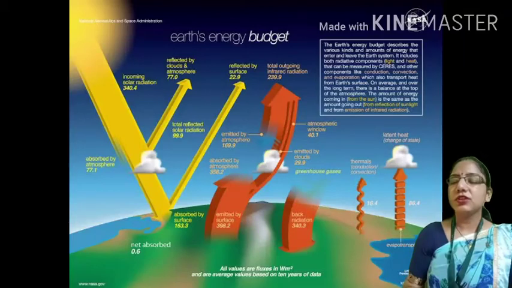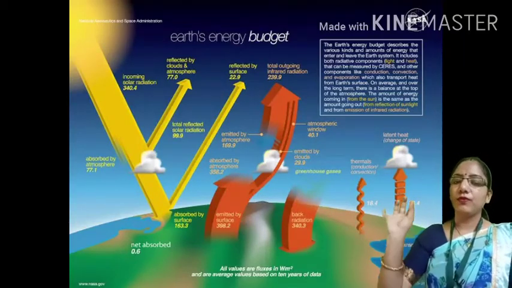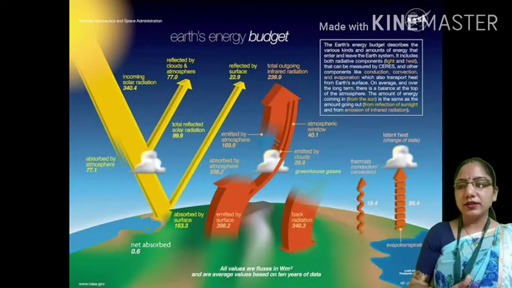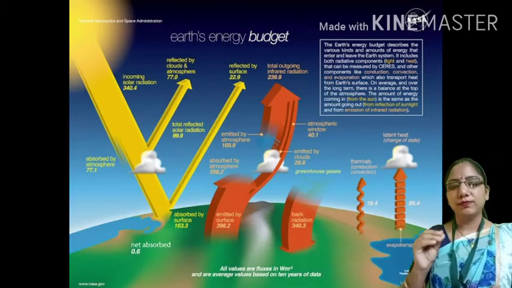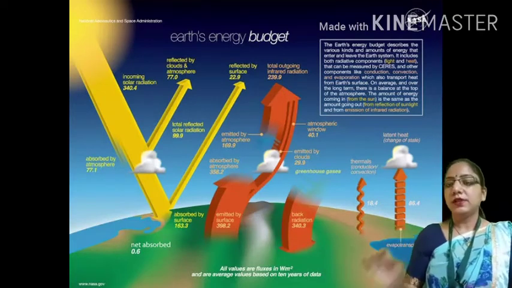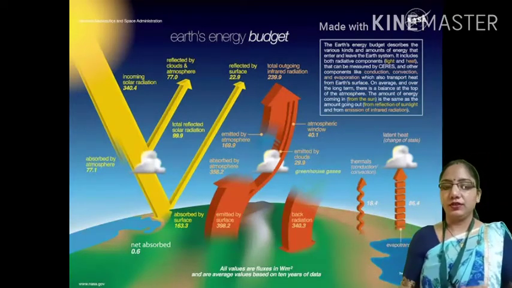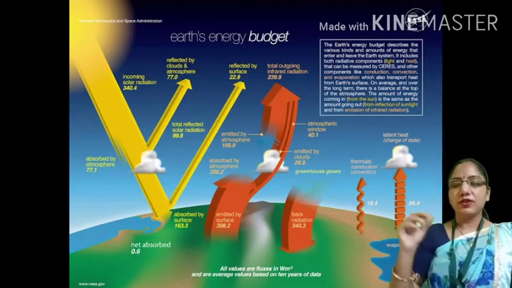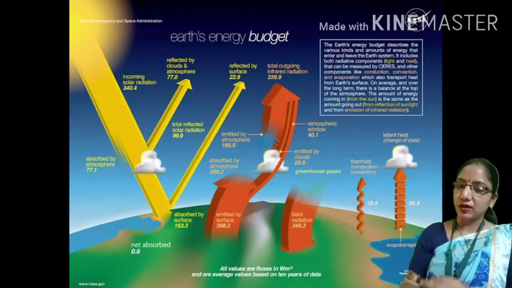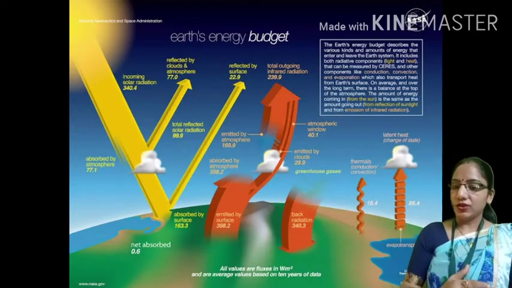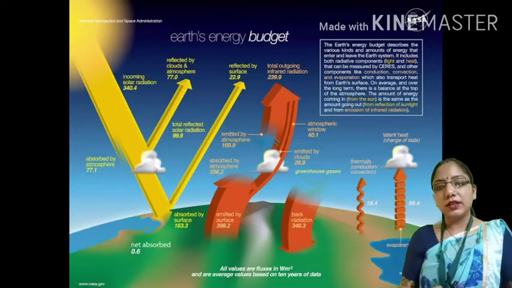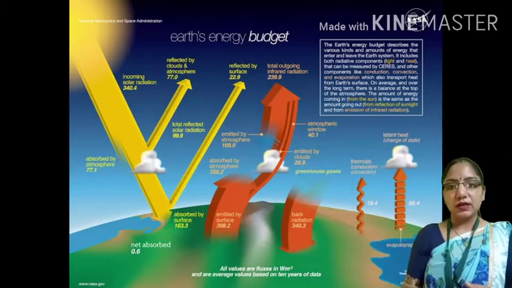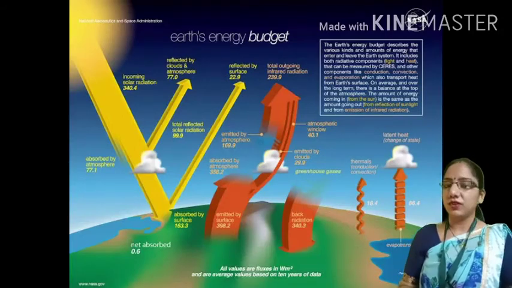Students, the transmission of heat from one part of a liquid or gas to another by movement of the particles themselves is known as convection. In other words, convection requires a mobile medium like air or water. It works only in the troposphere, as the troposphere has both mediums, air and water.